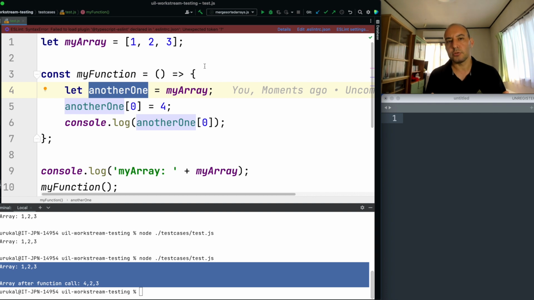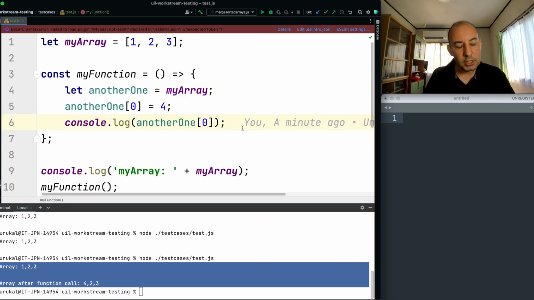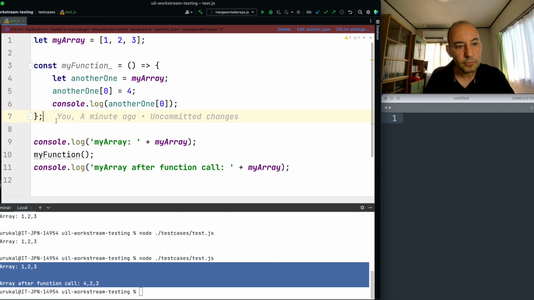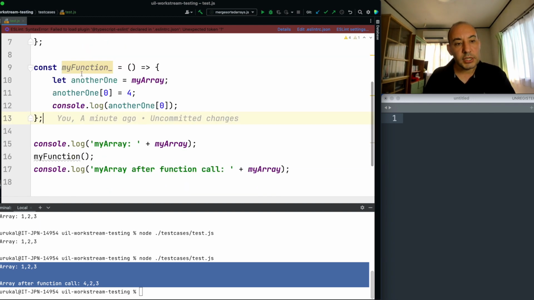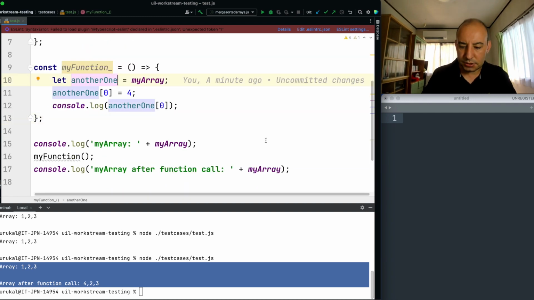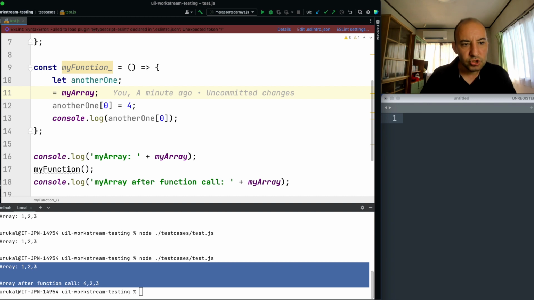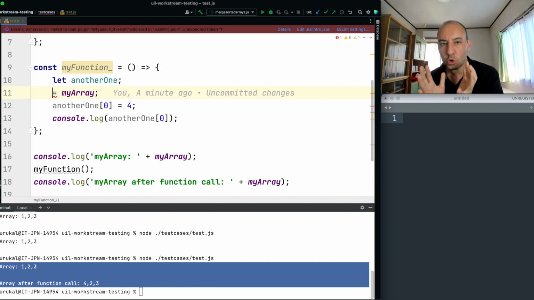So what should I do? Normally, I want my array to be kept as the original value. So what I have to do is let's deprecate this function and create another one. Instead of creating another object which is pointing to the same stack, just create one and duplicate the context of my original array.